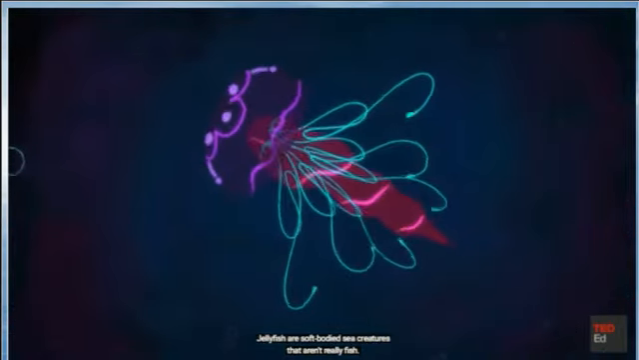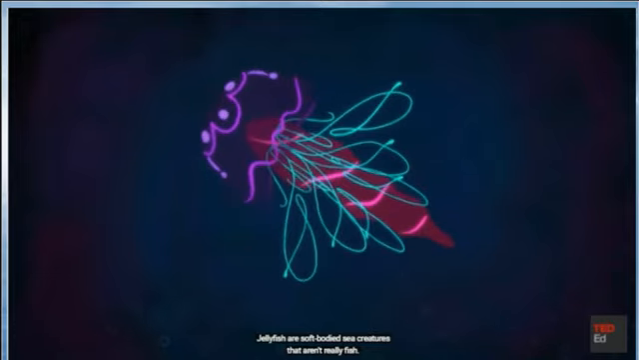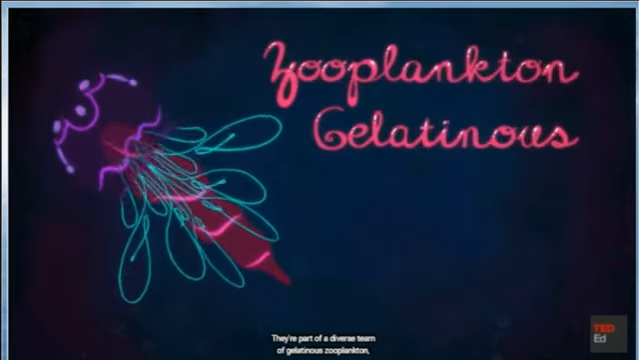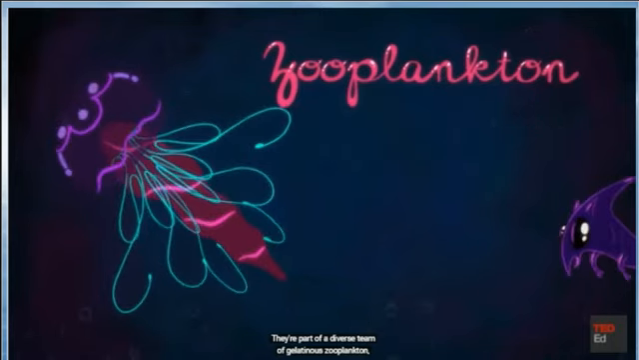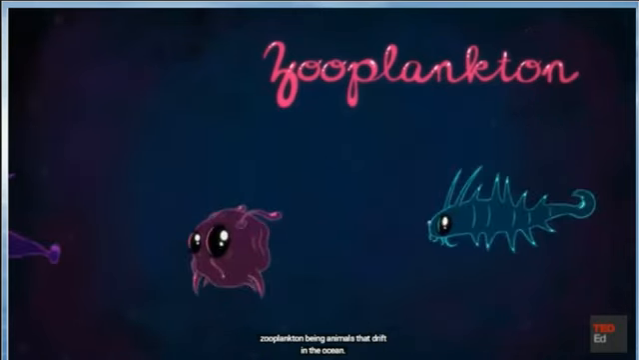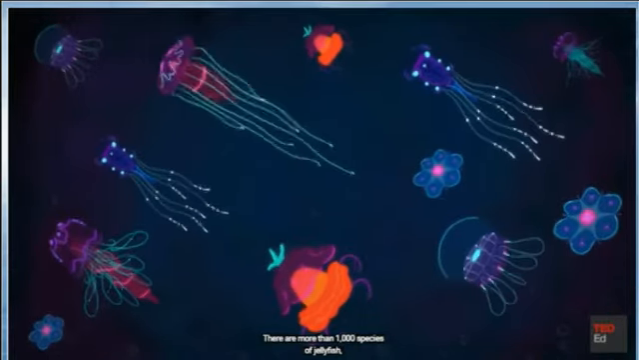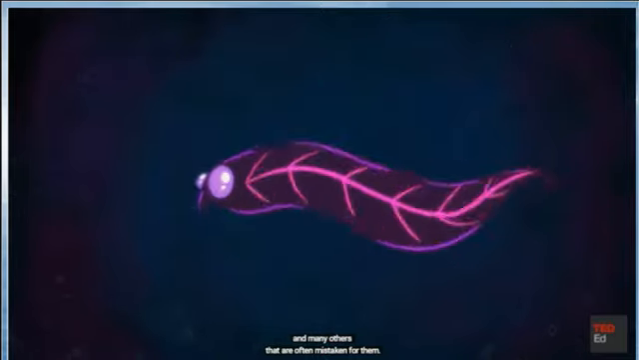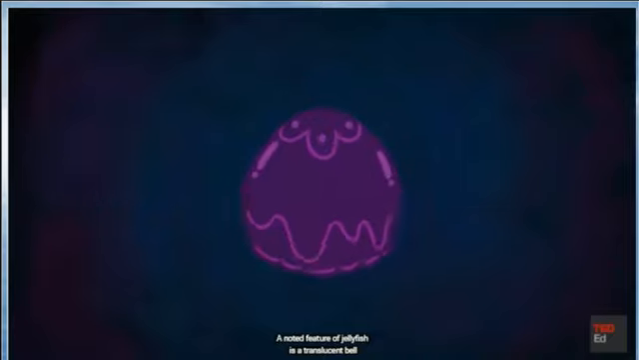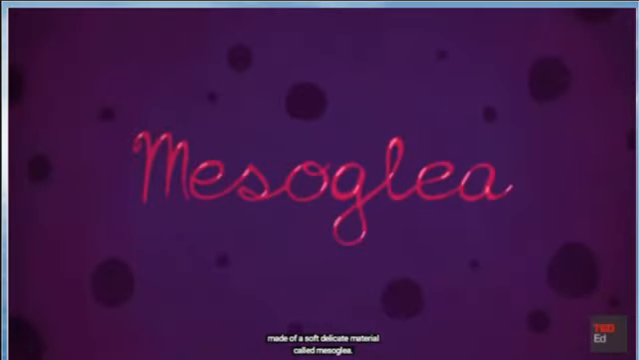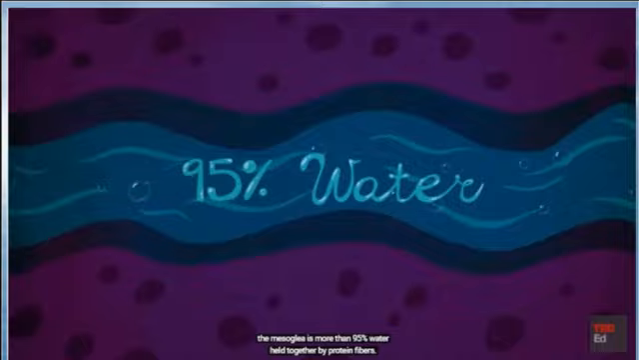Jellyfish are soft-bodied sea creatures that aren't really fish. They're part of a diverse team of gelatinous zooplankton, zooplankton being animals that drift in the ocean. There are more than 1,000 species of jellyfish, and many others that are often mistaken for them. A noted feature of jellyfish is a translucent bell made of a soft, delicate material called mesoglia. Sandwiched between two layers of skin, the mesoglia is more than 95% water, held together by protein fibers.